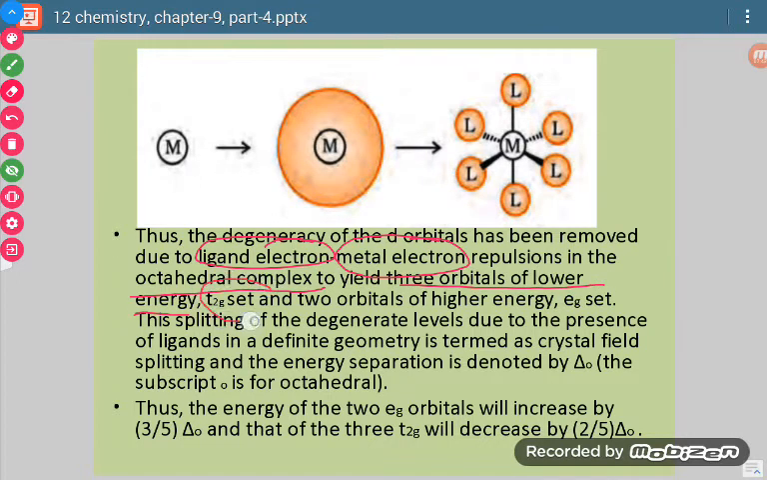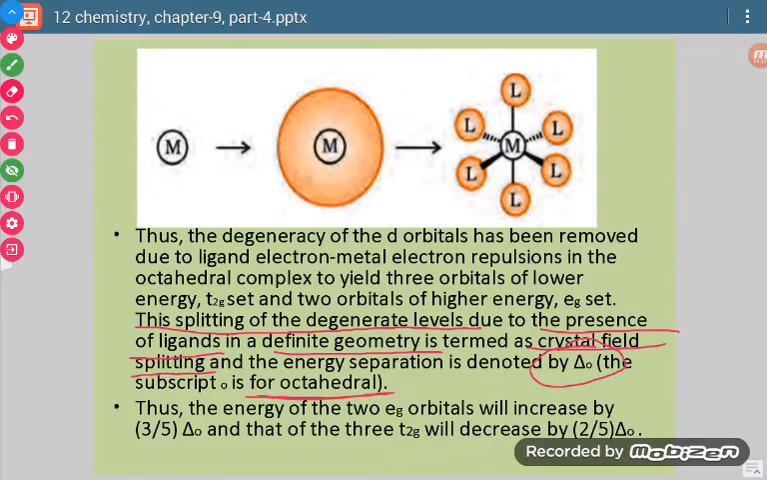That set will be termed as the T2g set. So dxy, dyz and dzx will be in the T2g set, and dx square minus y square and dz square will be in the Eg set. Now this splitting of degenerate levels due to the presence of ligands in a definite geometry is termed as crystal field splitting. Whatever the difference in energies, how much those energy levels are separated, that energy difference is denoted by delta O. So O stands for octahedral.